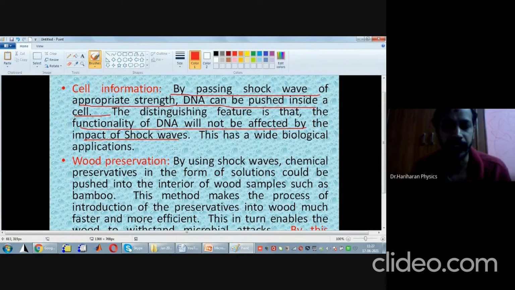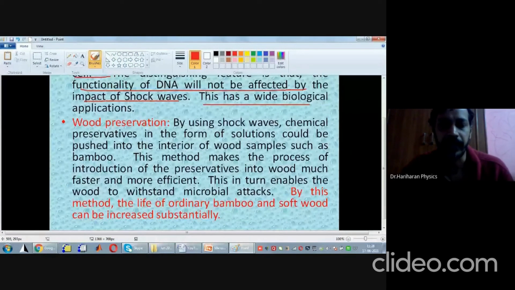So what is the crux here? By passing a shock wave, DNA can be pushed inside the cell, and the functionality and properties of this DNA are not affected. Therefore, the information about the cell can be extracted without any hassle. So this has a lot of biological applications.